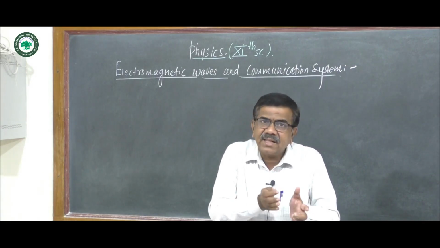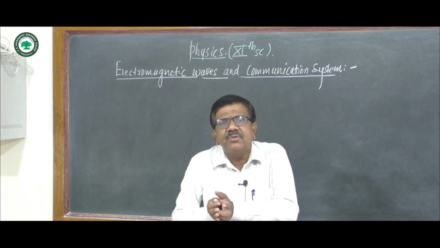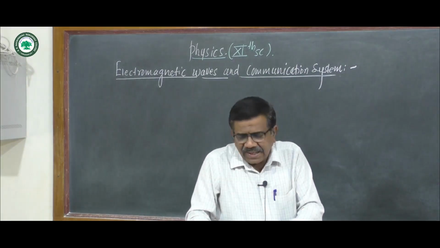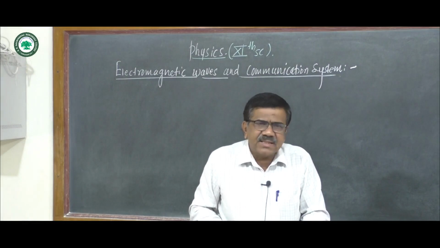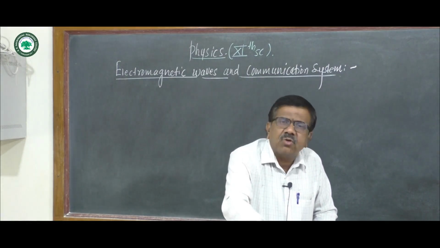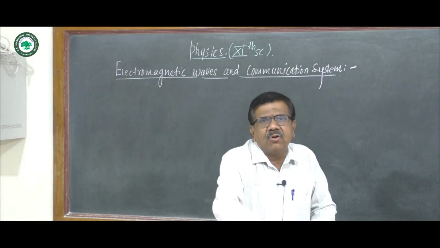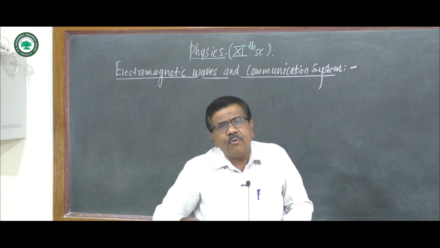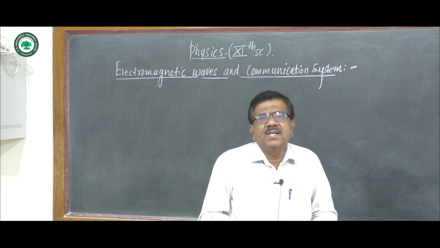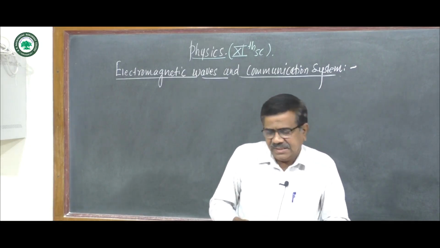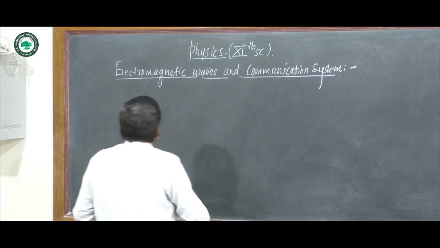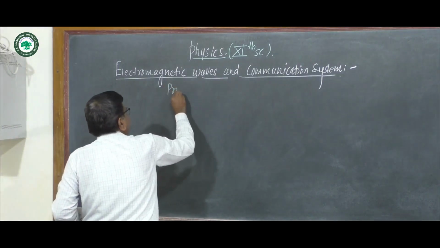And you also know the electromagnetic spectrum, that is the sequential arrangement of electromagnetic waves according to their frequencies or wavelengths in the form of different groups having different properties. Now today we see propagation of electromagnetic waves.